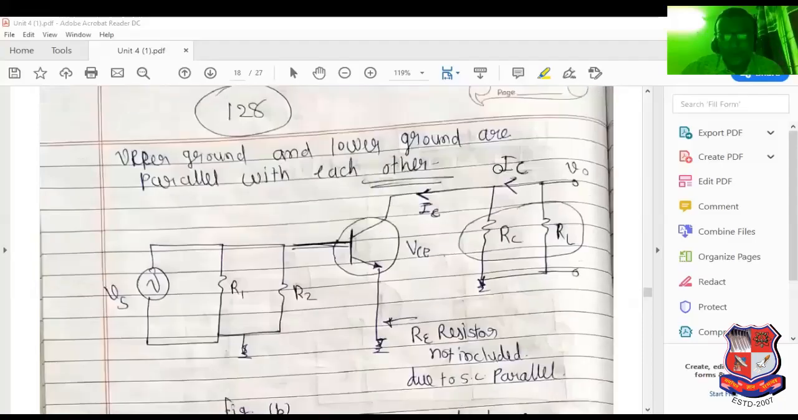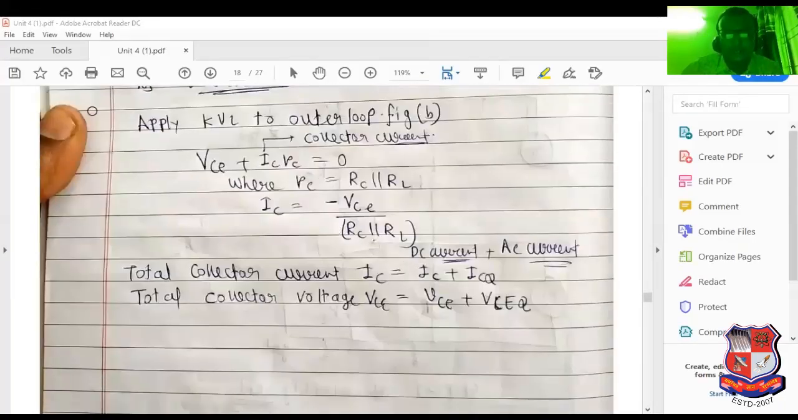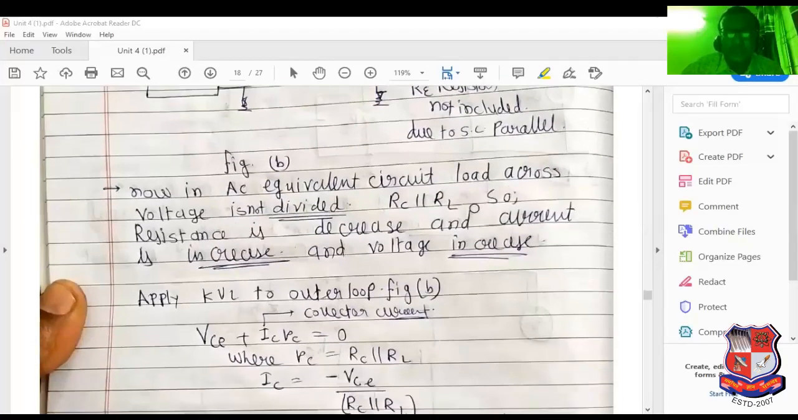So RC parallel RL, and voltage drop across here, it is known as VCE. So VCE plus ICRL equal to 0. Why? Because here external voltage, other voltage is not present. VO can be considered as a 0 for initial stage. So VCE plus ICRC equal to 0. So RC equal to RC parallel RL.